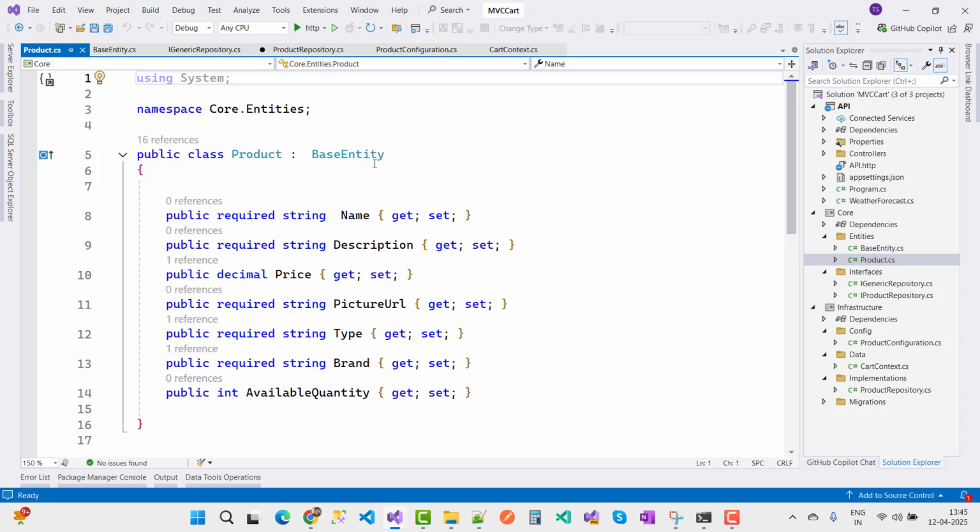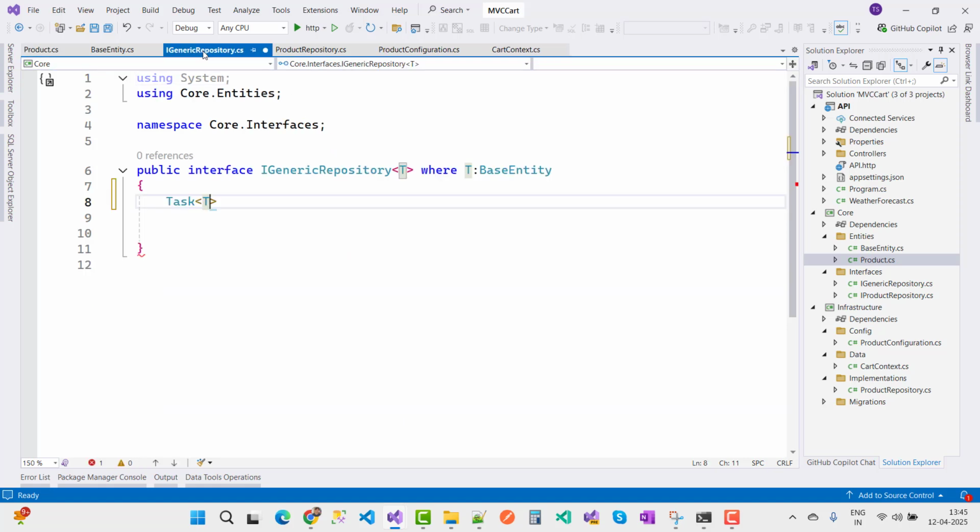Here we have a product with type, brand, available quantities, the picture URL, price and descriptions. So IGenericRepository of type T is here, and T is a base entity, or you can say any class.